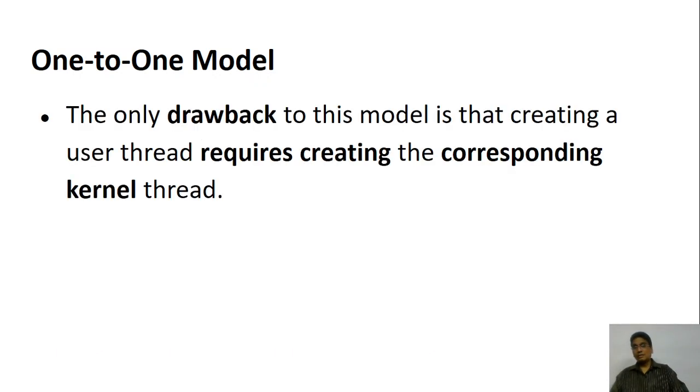What is the drawback? Now you may say that's really great. For every user thread, there is one kernel thread. That's a great idea, but you are trying to create a thread at the kernel level. Remember, anything that you do at the kernel level is costlier in terms of effort, in terms of the resources that are required, and in terms of creating it. So creating itself is costlier as compared to the user level.